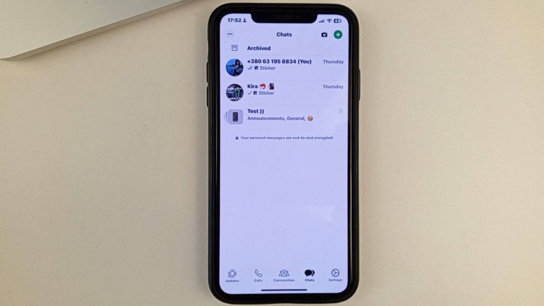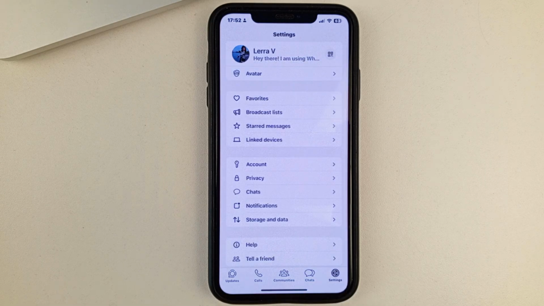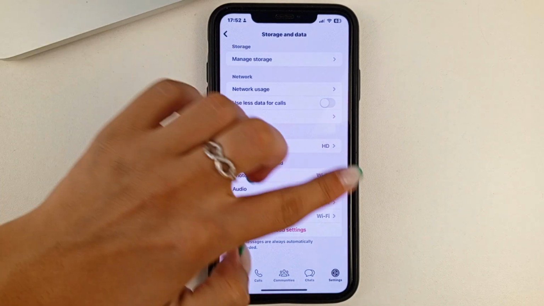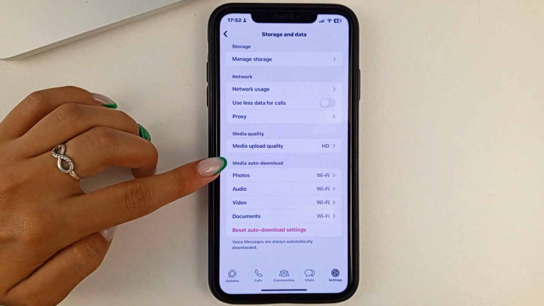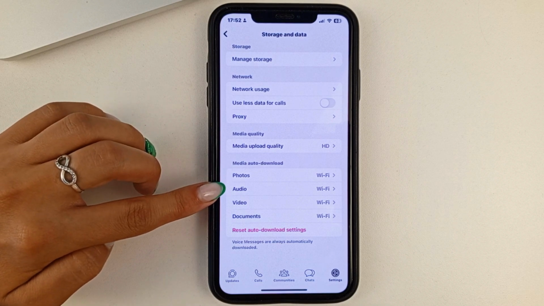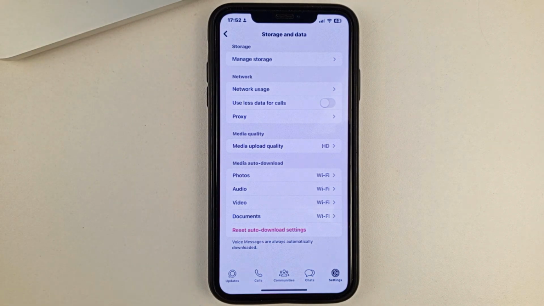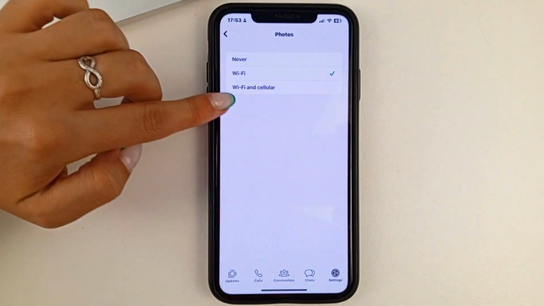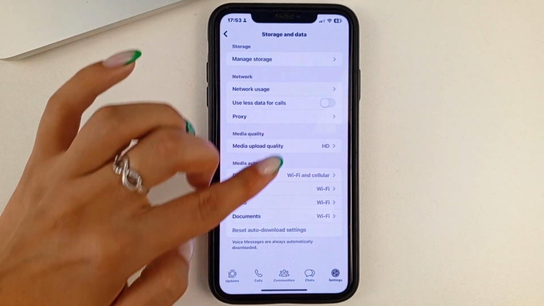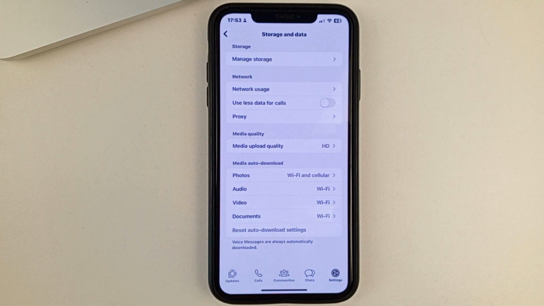First of all, friends, open the WhatsApp app, then go to Settings at the bottom. Here, friends, select this option. Next, you can find a window like this. Auto-save media files. And as you can see, there are photos, audio, videos, and also documents. And let's say if you're not saving photos, then go to Photos and select Wi-Fi and mobile data. And you'll exit. You can customize other settings in the same way.